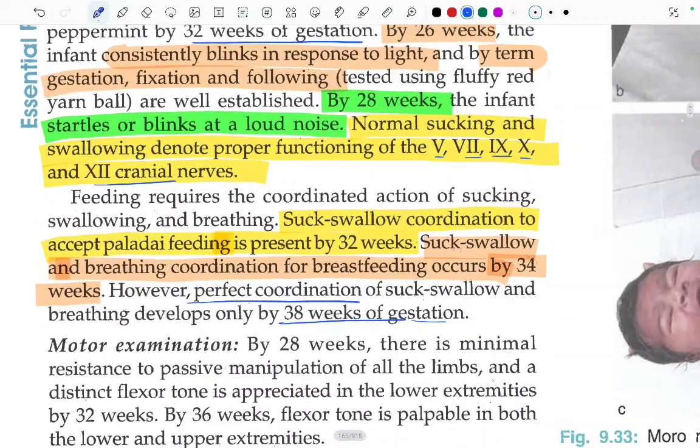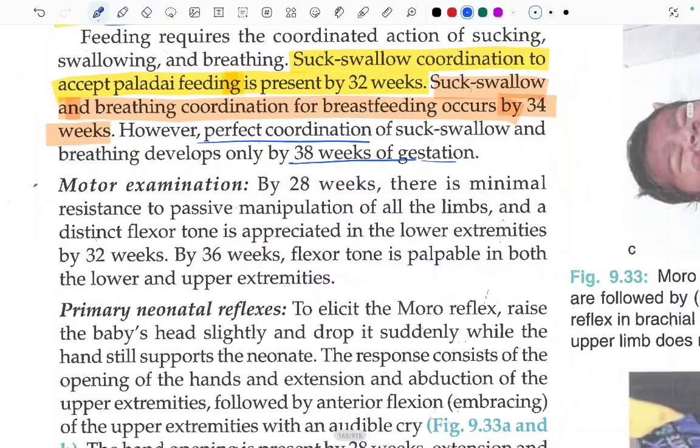Now coming to the motor examination. This was all about cranial nerves. By 28 weeks, there is a minimal resistance to passive manipulation of all the limbs, and the distinct flexor tone is appreciated in the lower extremities by 32 weeks. By 36 weeks, flexor tone is palpable in both the lower and the upper extremities.